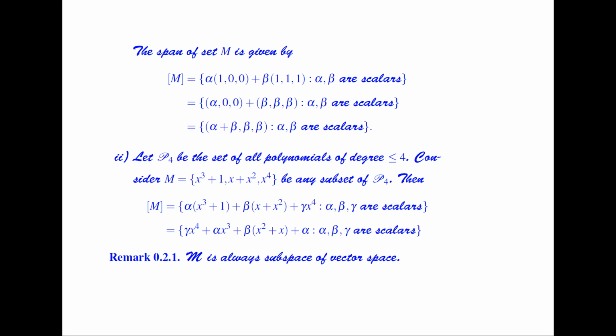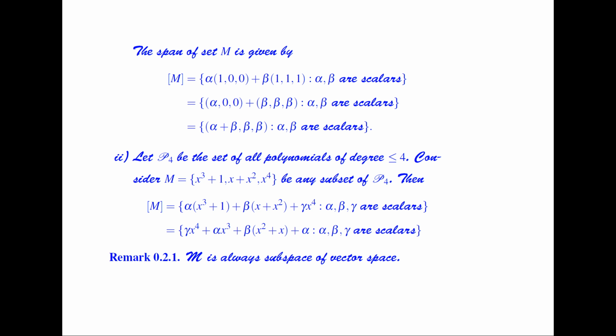Now if we consider the span of M, it is the linear combination of the elements of this set M, which is equal to alpha times (x cube plus 1) plus beta times (x plus x square) plus gamma times x power 4, where alpha, beta, gamma are scalars. By rearranging, we get gamma times x4 plus alpha times x cube plus beta times x square plus beta times x plus alpha, where alpha, beta, gamma are scalars. So this is the span of M.